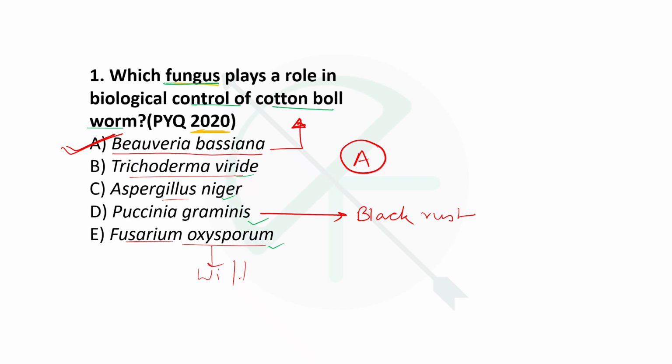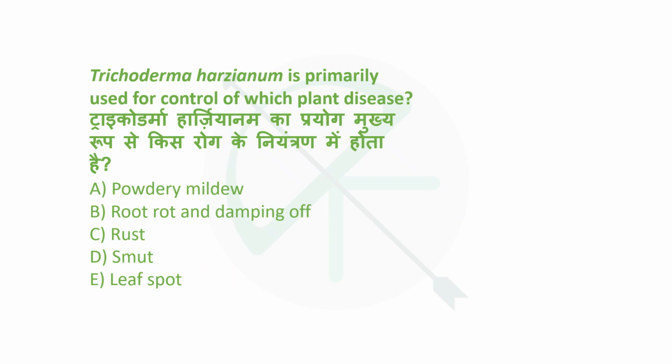Okay. Next question is, Trichoderma harzianum is primarily used for control of which plant disease? So this is a similar question based on the PYQ asked in 2020 in AFO mains. Trichoderma harzianum is primarily used for controlling which plant disease? As I just told you in the previous question, Trichoderma is used for soil-borne pathogens, root rot, and damping off prevention. Okay, so option number B will be the right answer.